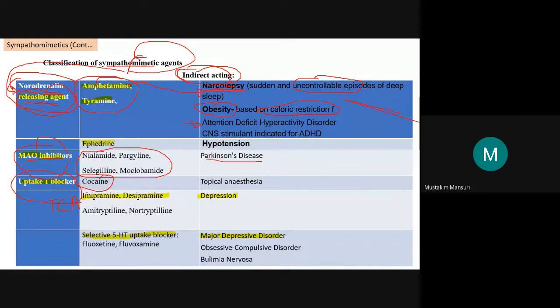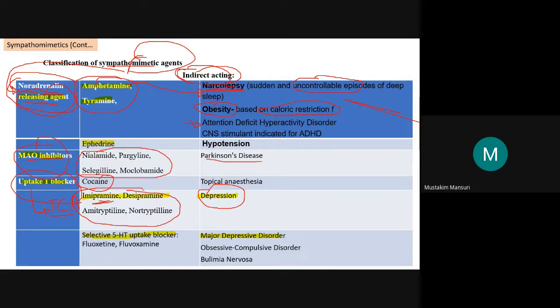Then there is a category of agents whose suffix is pramine: imipramine, desipramine, amitriptyline, nortriptyline. These uptake blockers are also known as tricyclic antidepressants. I am saying tricyclic antidepressant just to help you remember; it is actually a chemical class. From that you can remember that it is useful in the treatment of depression.